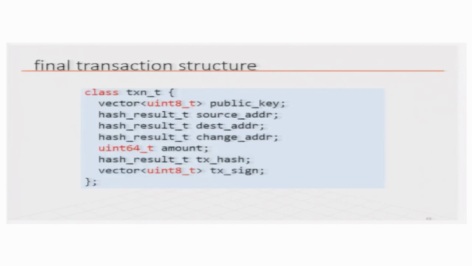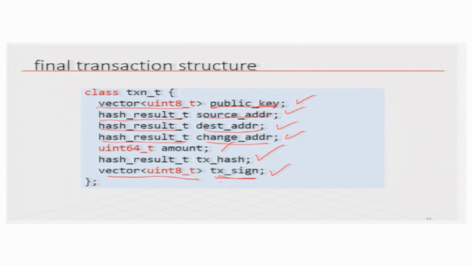So, the final transaction structure will then be a public key, source address, destination address, change address, amount, transaction hash and transaction signature. Remember that the source address is the result of a hash. Similarly, the destination is also the result of a hash and the change address is the result of a hash. All addresses are hash of the public key, but you also need to give the public key. So, you have to use the public key as a vector, and then at the end you will actually add another vector of the signature of the transaction.